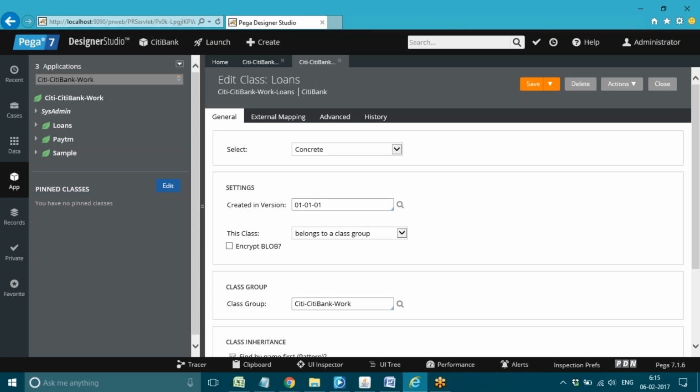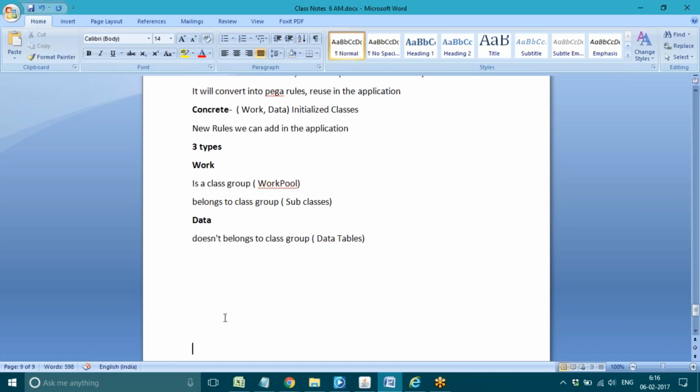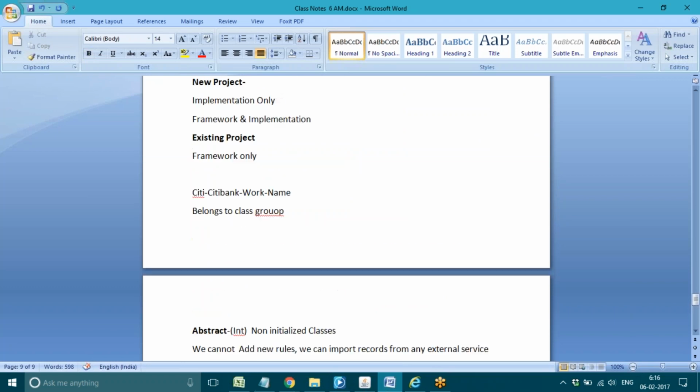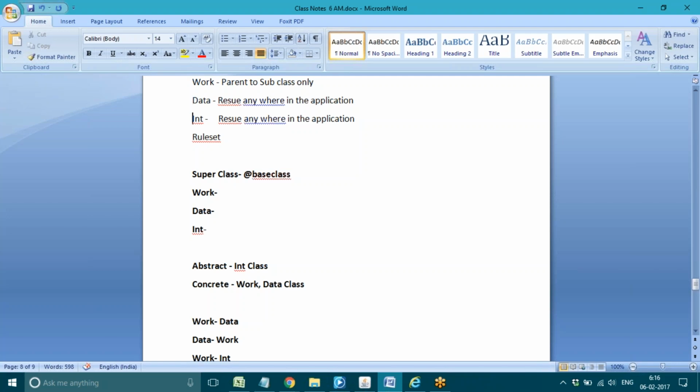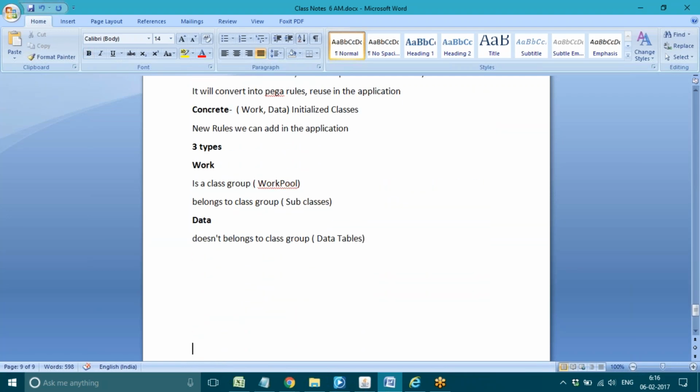So in today's session, we can see the data class. Okay. So how to add a data class, and that is nothing but how to create the data tables in the application. Now, till here, no need to worry. Till here all the configuration will be there for you. In any company, till here it is not a developer task. All the setup will be given to you. From here, whatever I discuss is the task of a developer.